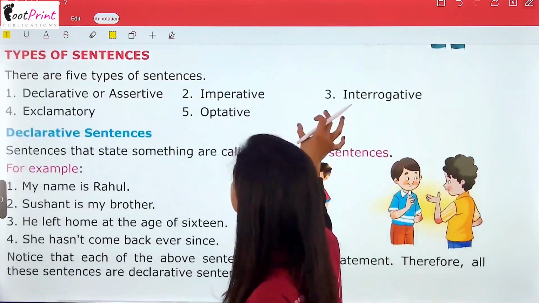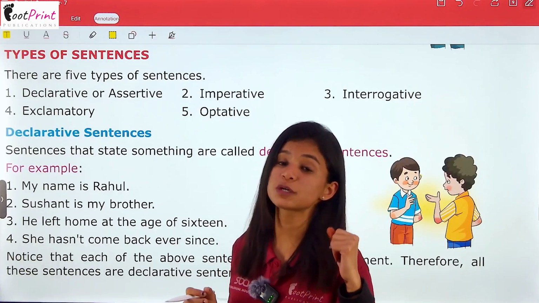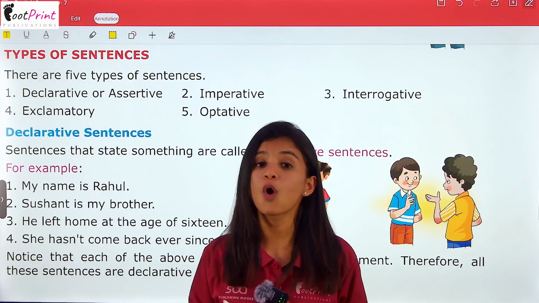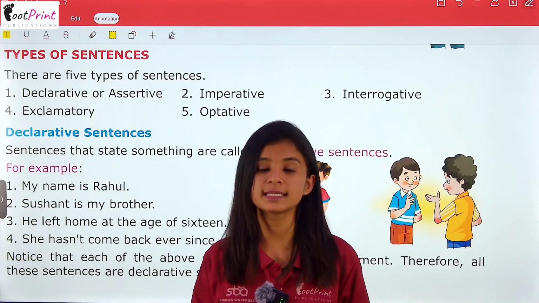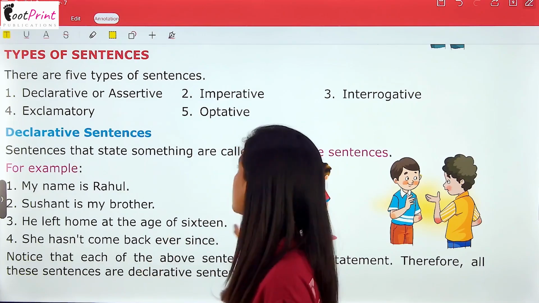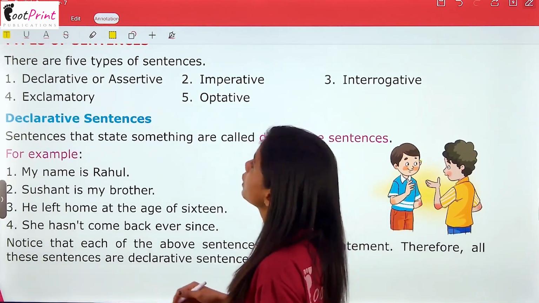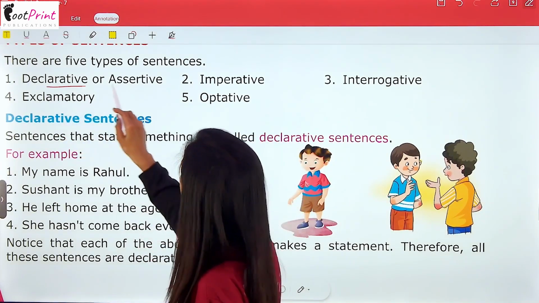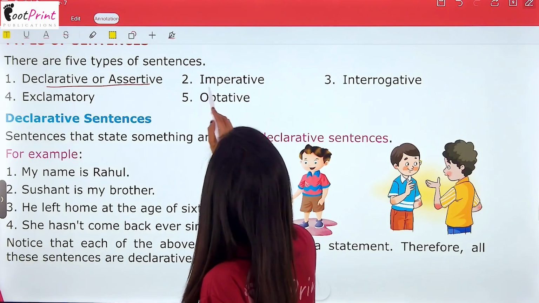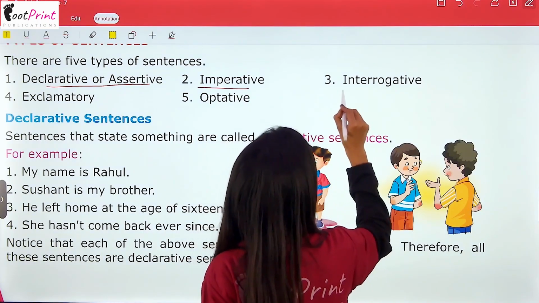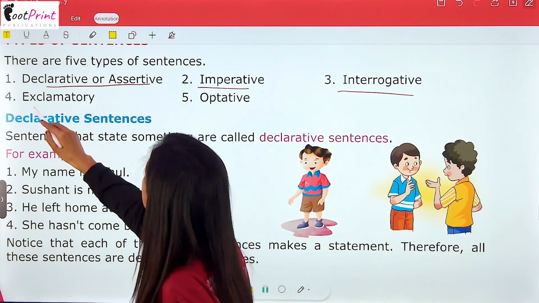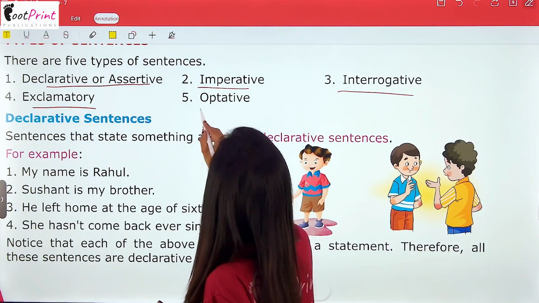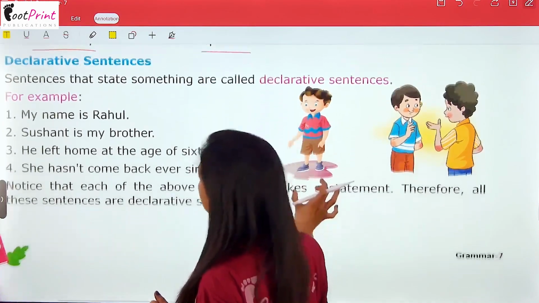Let's move forward. Now we have the types of sentences. As you have also read in the previous class, a sentence has 5 types. Now let's see what are these. First is declarative or assertive sentence, imperative sentence, interrogative sentence, exclamatory sentence and optative sentence.